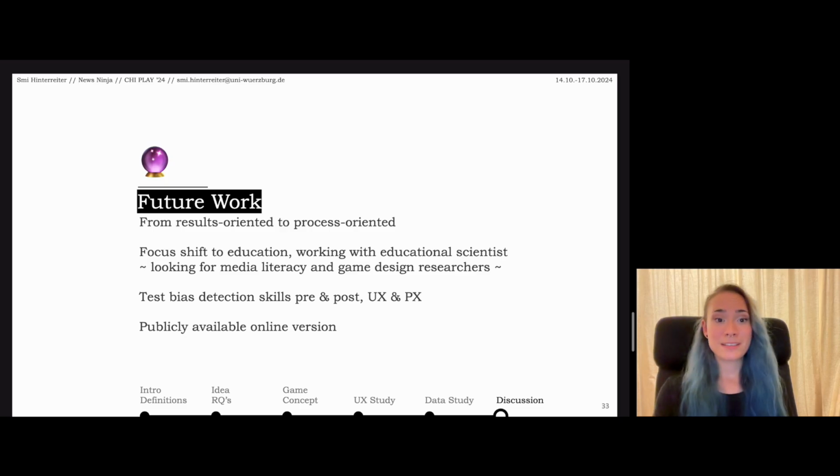Then we want to test the bias detection skills pre and post the tutorial, and we also want to measure the user experience and the player experience before finally uploading it online and publicly available to test if it performs in the wild as well.